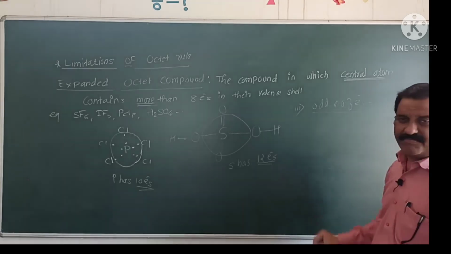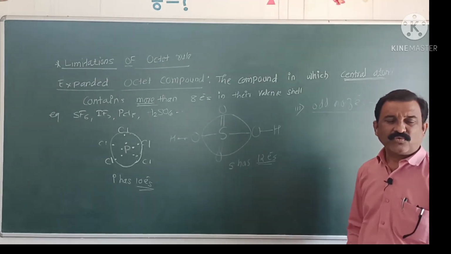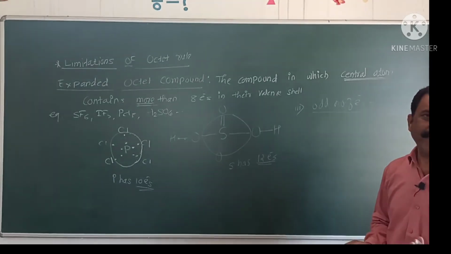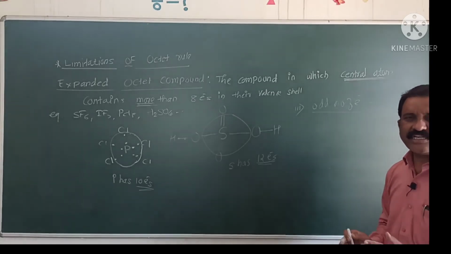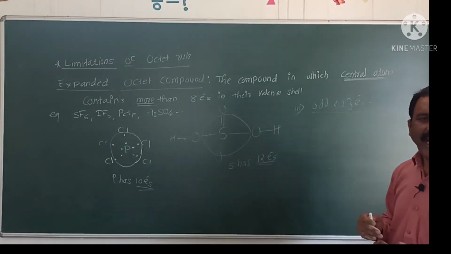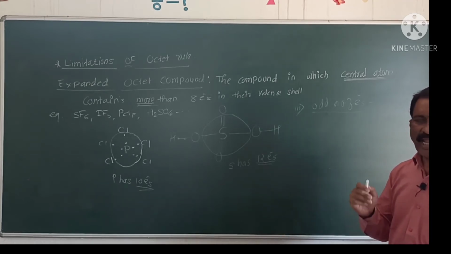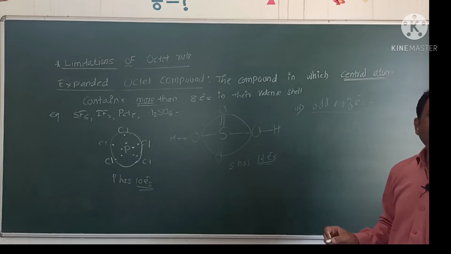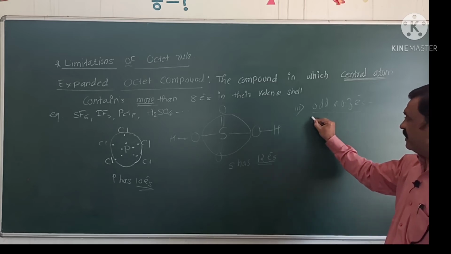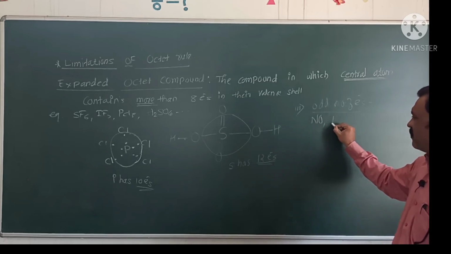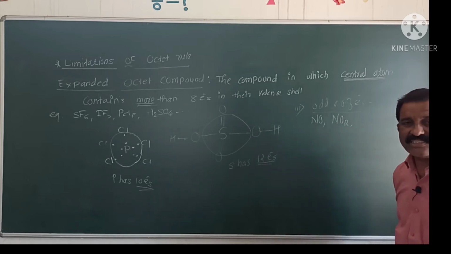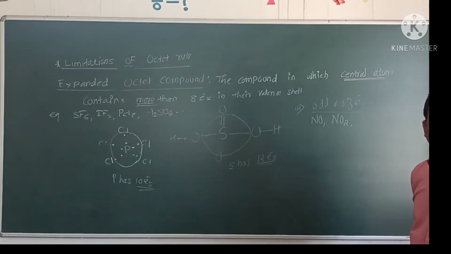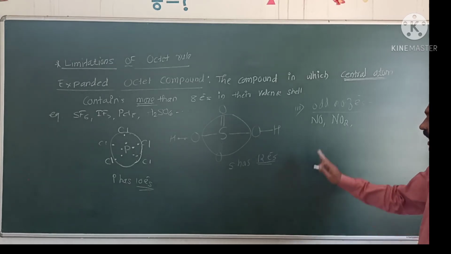There are some compounds which do not obey the octet rule. These compounds contain an odd number of electrons in their valence shell. For example, nitric oxide NO and nitrogen dioxide NO2 have an odd number of electrons in their valence shell.